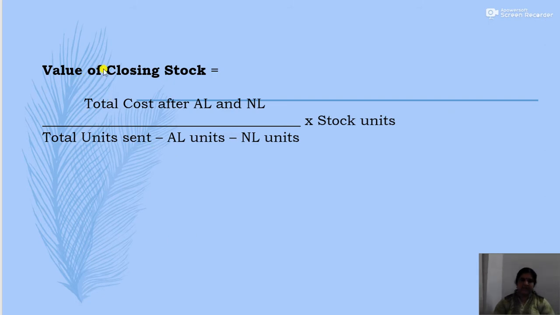The formula for calculating the value of closing stock is total cost after abnormal loss and normal loss divided by total units sent minus abnormal loss in units and also normal loss in units, into stock in units. So this is the formula for calculating the value of closing stock.